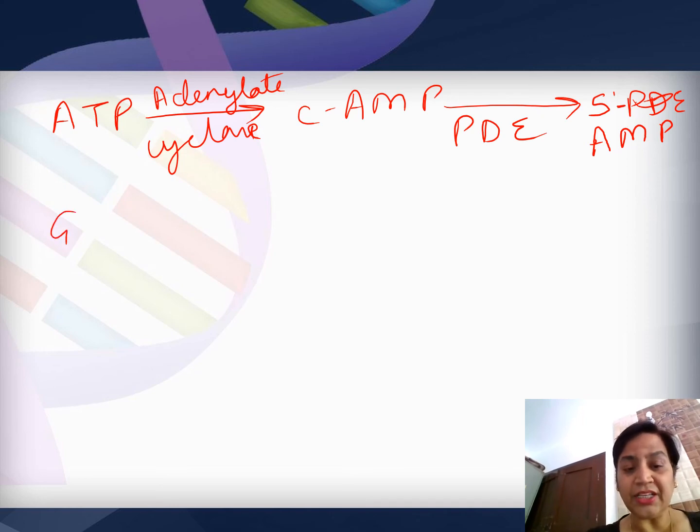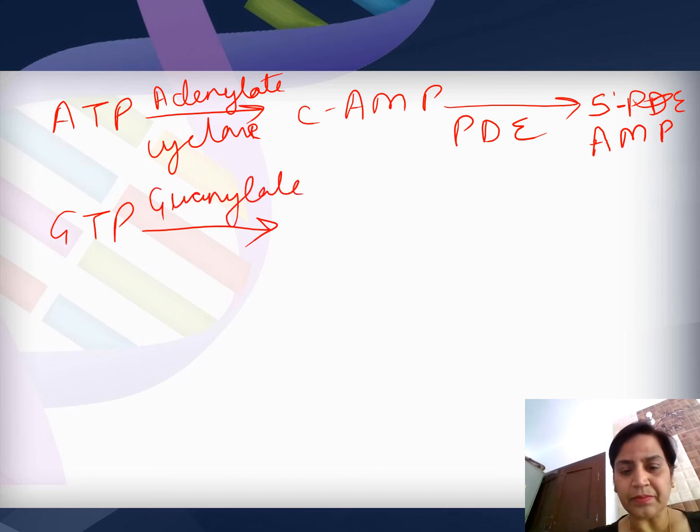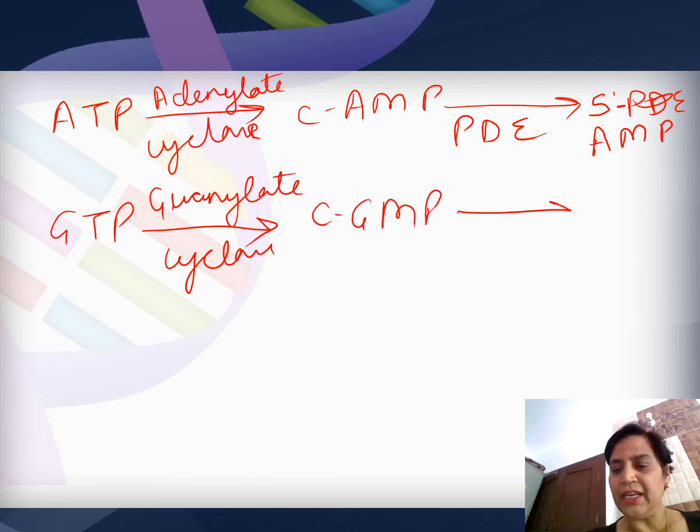Similarly, cyclic GMP: GTP in the presence of guanylate cyclase undergoes cyclization and forms cyclic GMP, which again in the presence of PDE converts into 5' GMP.